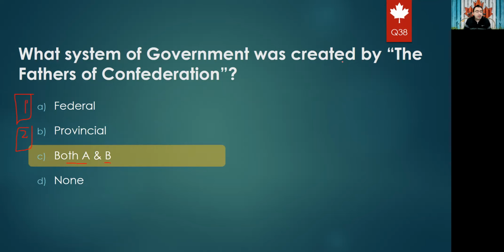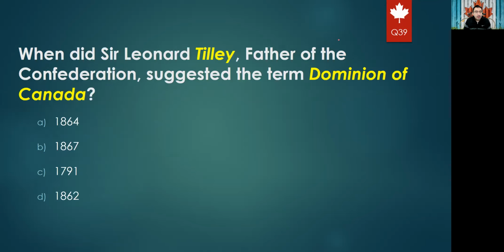Okay. Next question will be, when did Sir Tilley, father of the Confederation, suggest the term Dominion of Canada? In which year he suggested the term of Dominion of Canada? And we know he got this Dominion of Canada from the Bible, but in which year? 1864, 1867, 1791, or 1862? The right answer should be 1864.